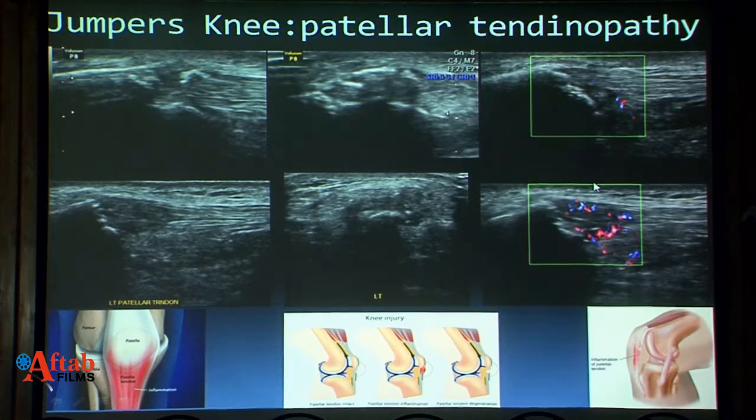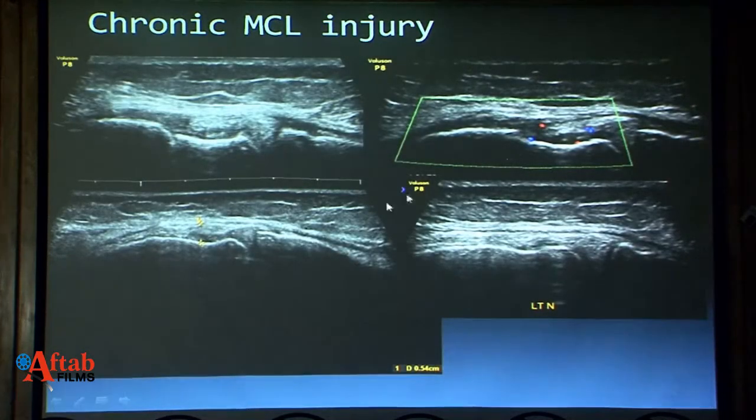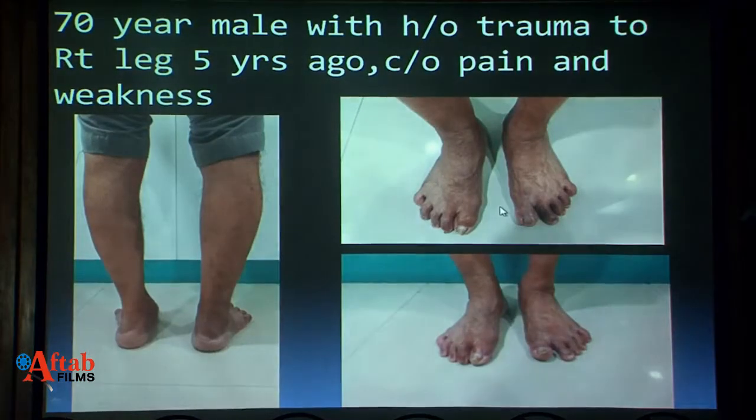Jumper's knee, chronic overuse is there. He himself was a family physician having pain for 2 years and had been labeled as osteoarthritis. We did ultrasound and the diagnosis was made. Chronic medial collateral ligament injury. You can see increased vascularity as compared to the normal side. Of course, this has been extensively covered, so I will not emphasize on this much.